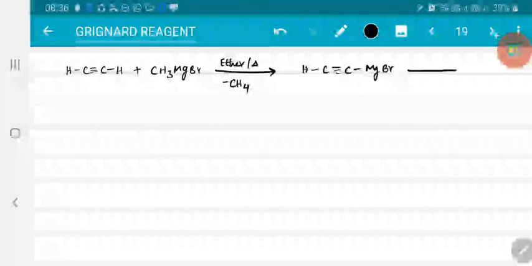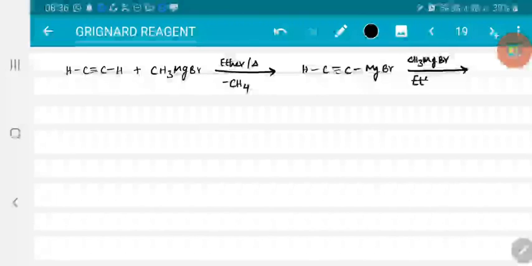If I use a second equivalent of Grignard reagent CH3MgBr in presence of ether on heating, again the second H is lost, so you will get MgBr C triple bond C MgBr.